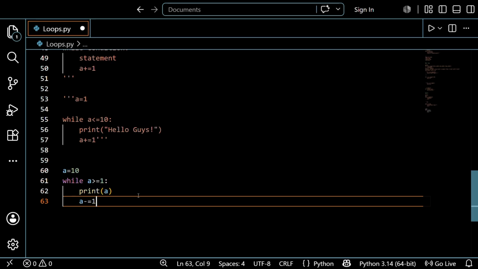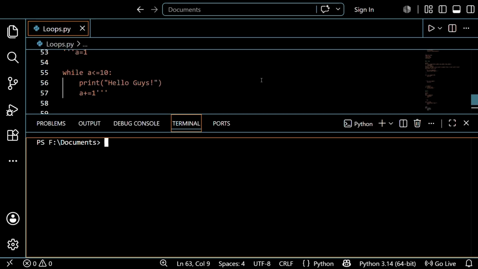Why am I decrementing this? See, guys, if I am not decrementing and I just increment this one, a plus equal to 1, let's see what will happen. Actually, I want to ask you, what will happen? Tell me, guys. The condition is initially true and it just goes on incrementing, so every time the condition is true, every time it prints the number. Let's just save and run this and see the code.